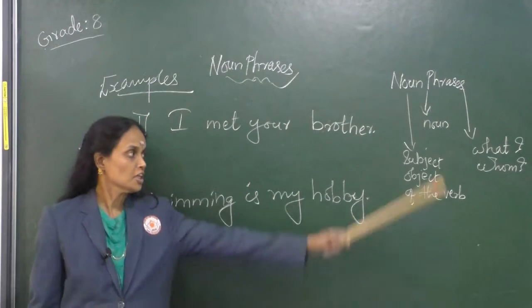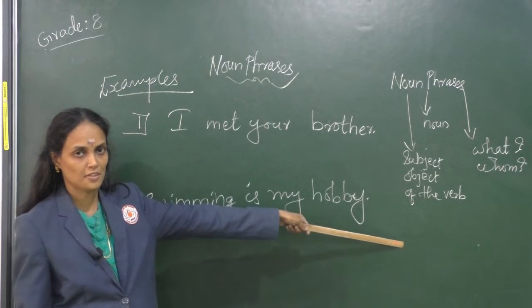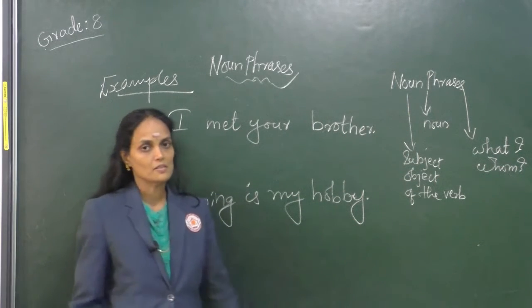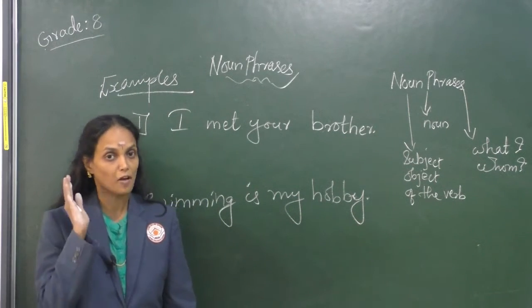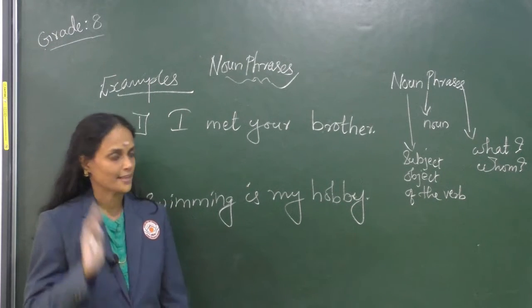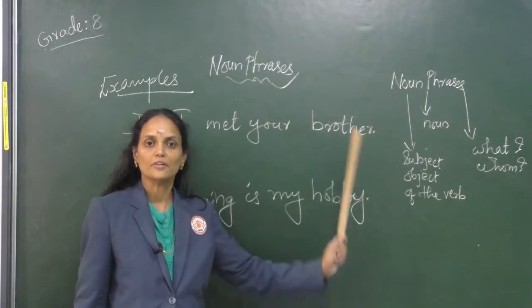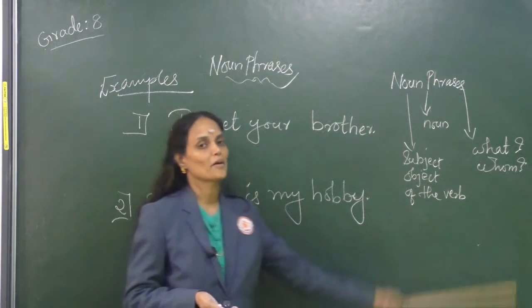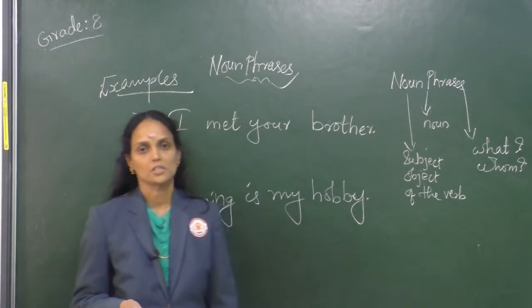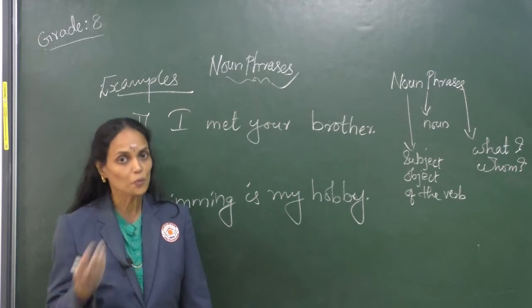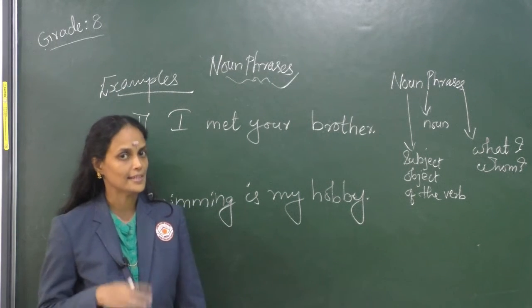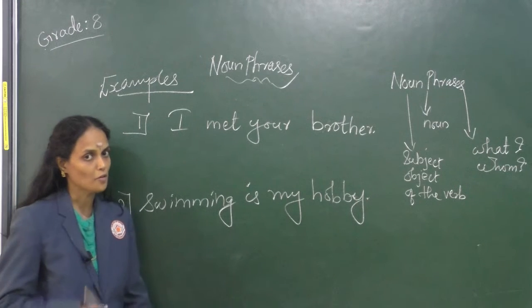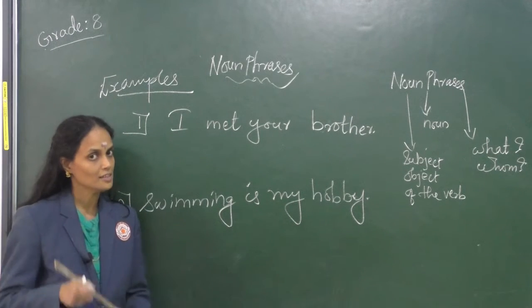Children, now we have got 3 tips to identify a noun phrase. First one is, in a noun phrase there will always be a noun. Second tip is, a noun phrase can function as a subject or an object of a sentence. Third one is asking the question what or whom to get the noun phrase. Let's see how we can identify the noun phrase using these three tips.